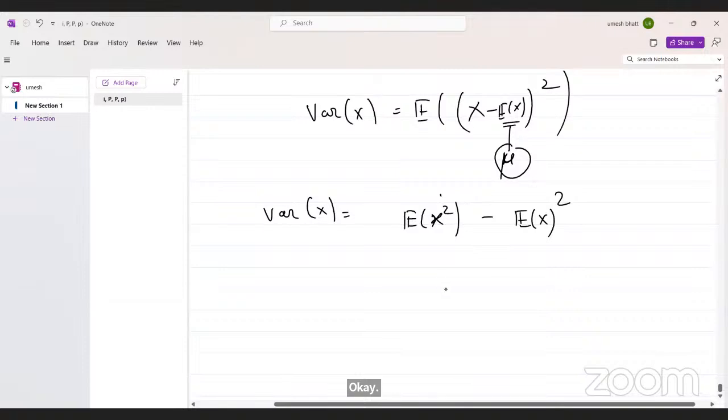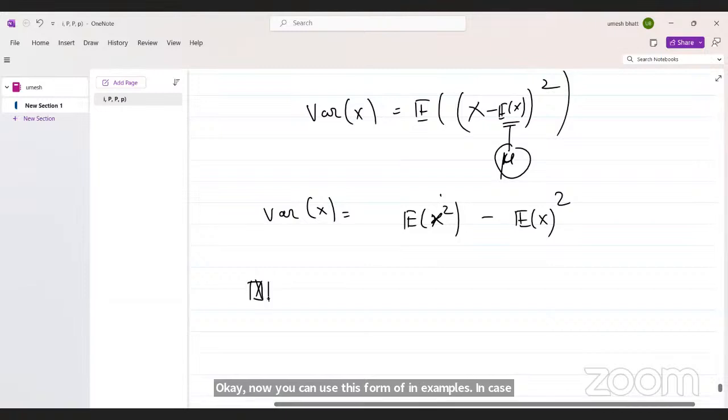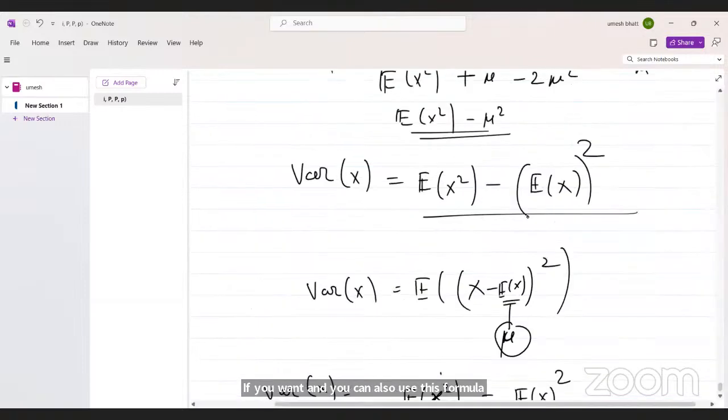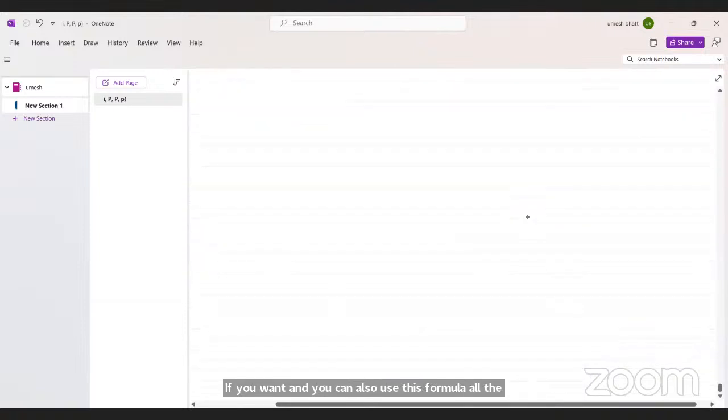In case your random variable x is that two dice are rolled, and x is the sum of the outcomes, now you can find your variance. And you can also use this formula for all the examples which we discussed in this slide.